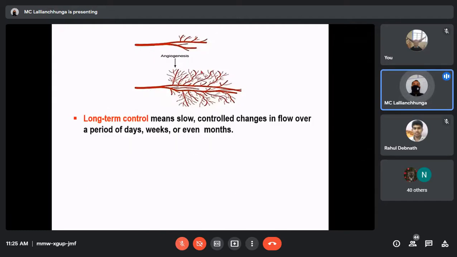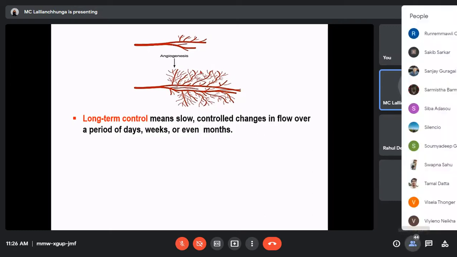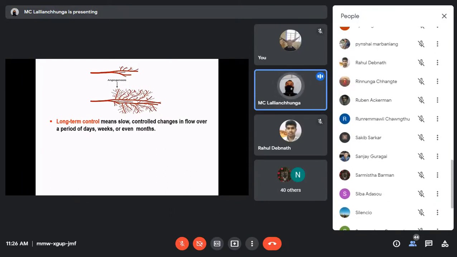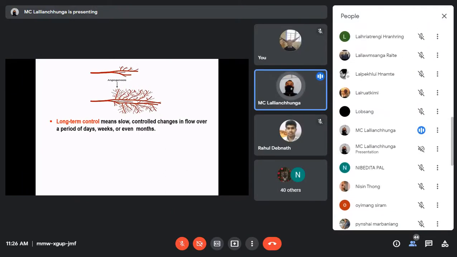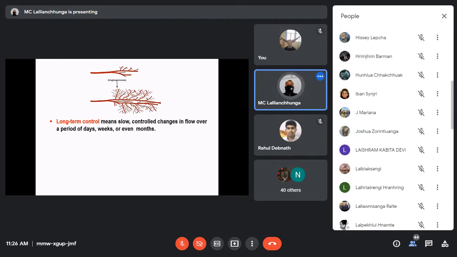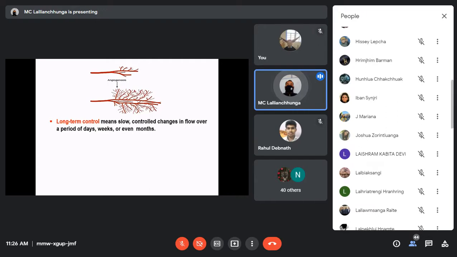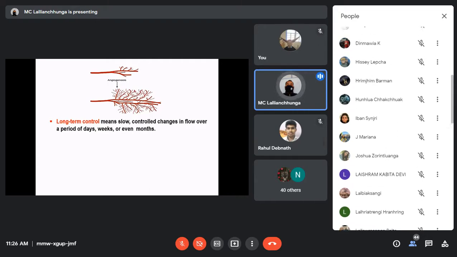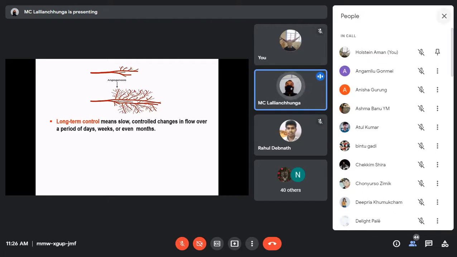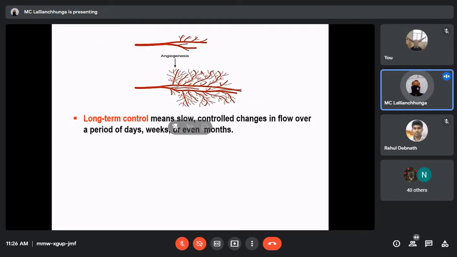Now let's see what about the long term. That acute control we have already discussed, and we'll see it in more detail afterwards. What about the long term? Long-term control means slow, controlled changes in flow over a period of days, weeks, or even months. So long-term control takes more time. It may take several days or even several weeks or months also.